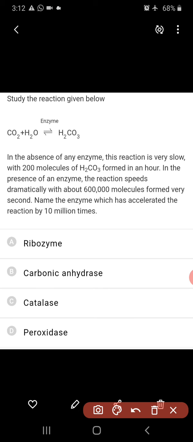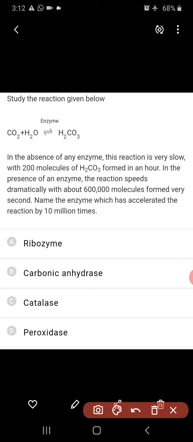So study the reaction given below. Carbon dioxide plus water, with an enzyme, gives rise to H2CO3. In the absence of any enzyme, this reaction is very slow, with 200 molecules of H2CO3 formed in an hour. In the presence of an enzyme, the reaction speeds up dramatically, with about 6 lakh molecules formed every second.